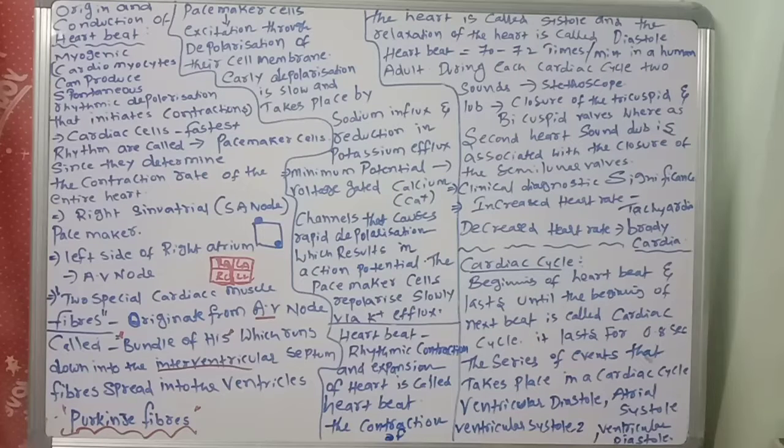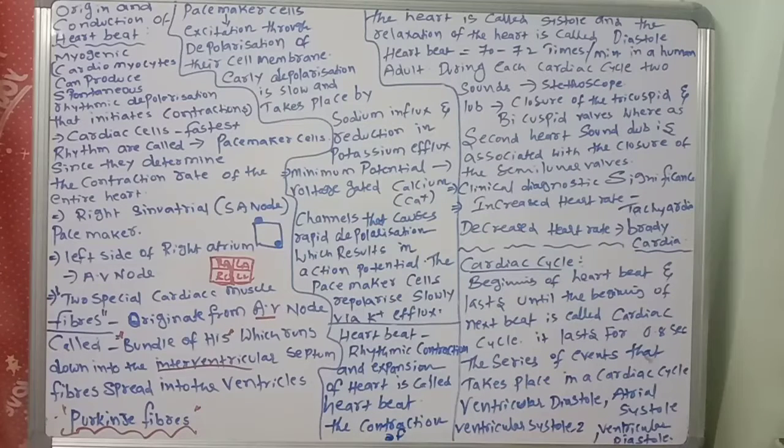What is the clinical diagnostic significance? The lub dub sounds are very useful sounds. We can diagnose the patient's heart condition by hearing the lub and the dub.